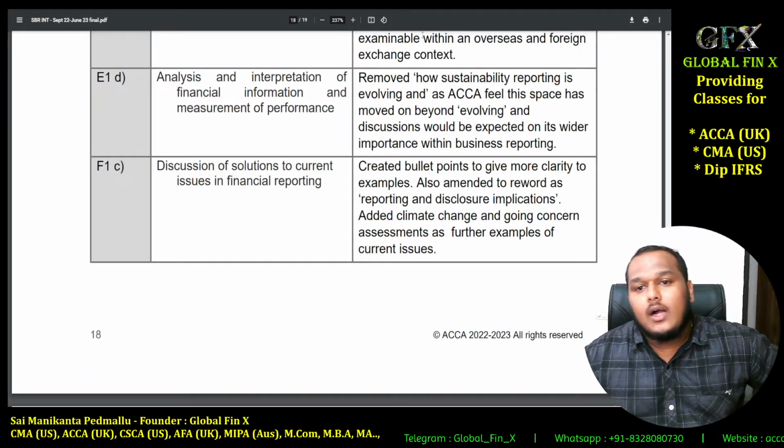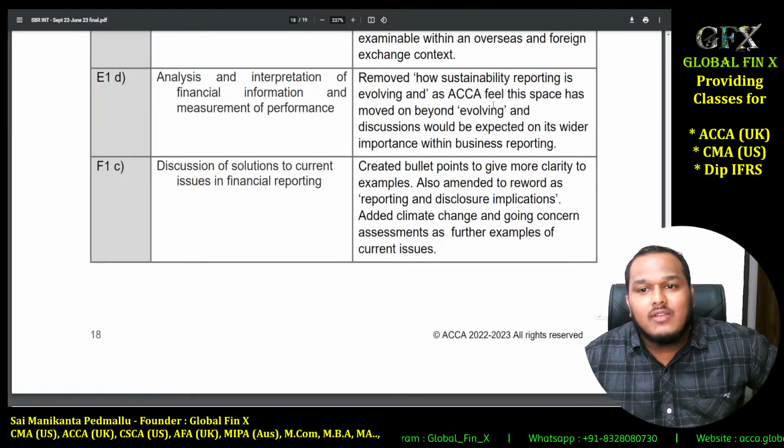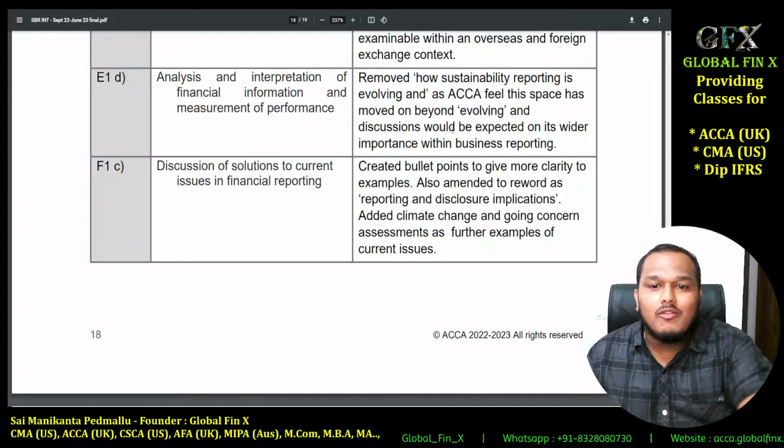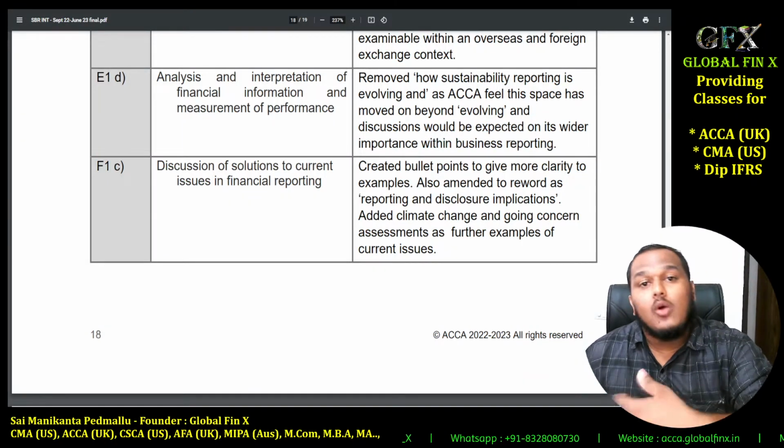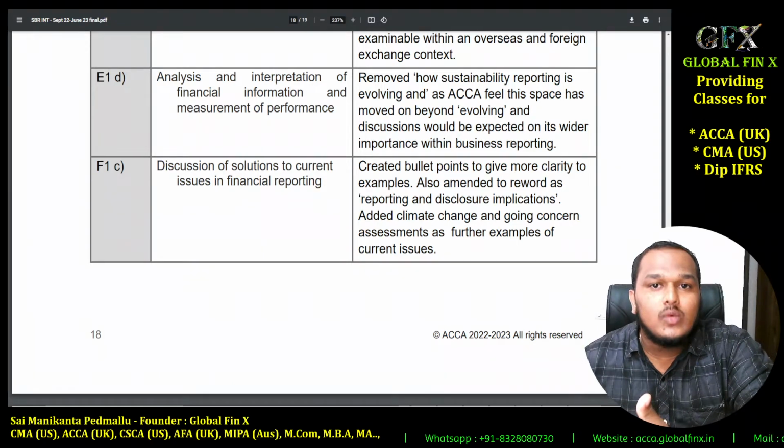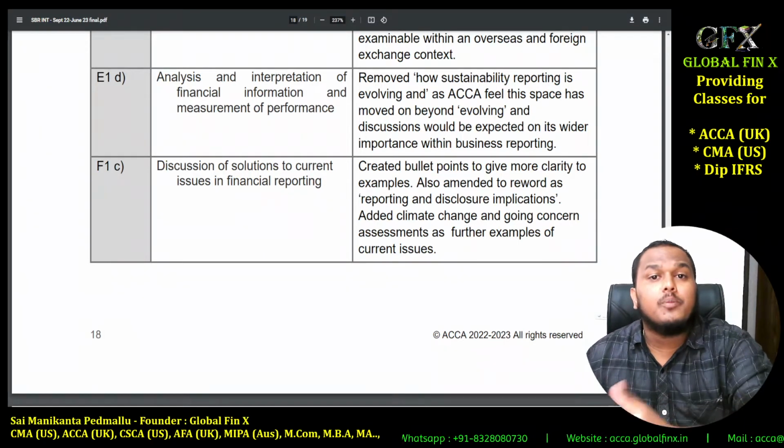Okay, so how it is evolving, that space is moving beyond evolving. So discussions would be more like, how is it important for business, what kind of additional advantages will a sustainability report and integrated report bring to the plate.